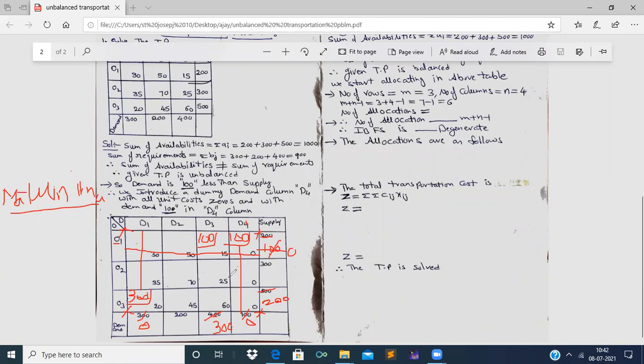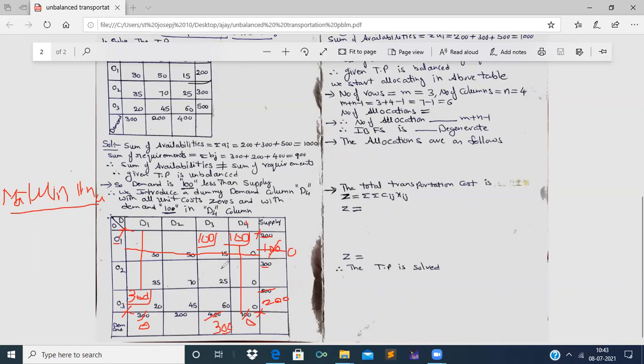So corresponding to this 25, the supply is 300 and demand is also 300. So it is a peculiar case in which we have got both supply and demand the same while allocating in the middle of this transportation problem. Actually, we should get this situation at the last allocation of a transportation problem.